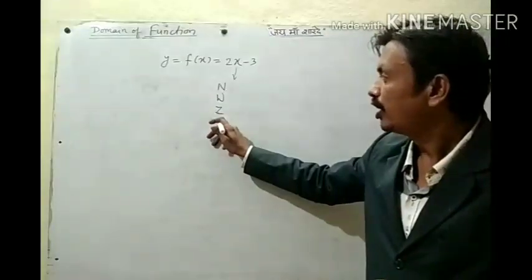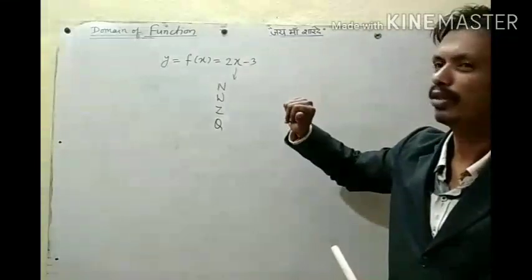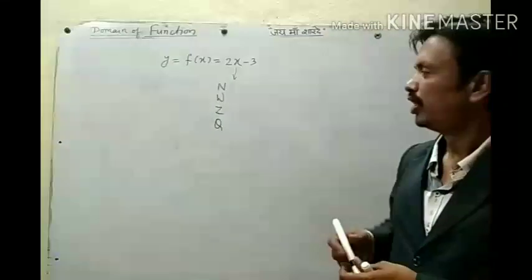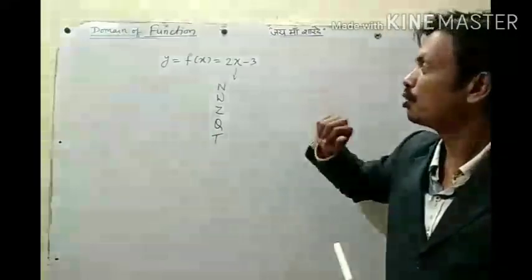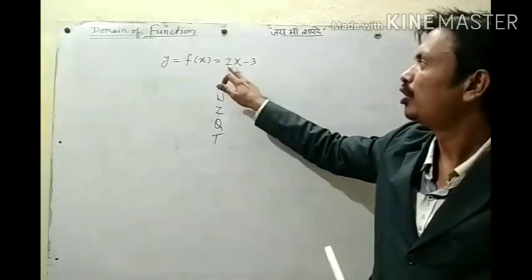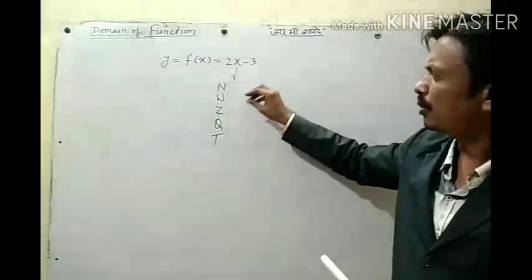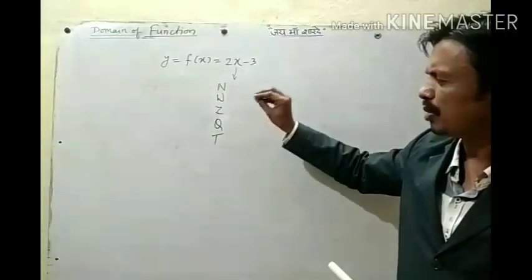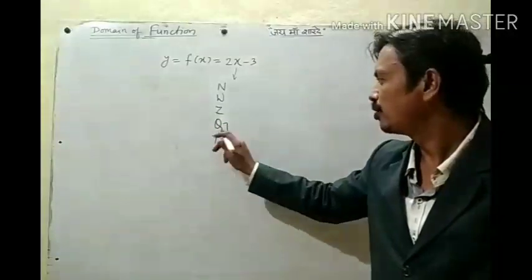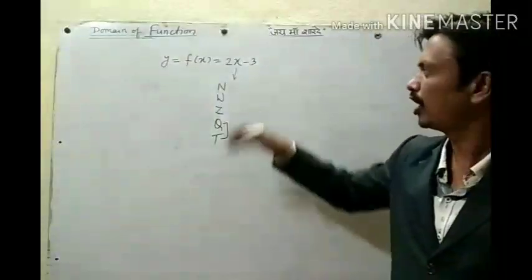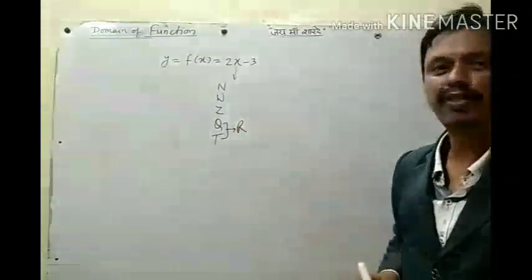If we take a rational number, if x is 5 by 2, then we will have some value y. If we take some irrational number, if x is root 2, then what is the value of y? 2 root 2 minus 3. Okay? It means for every natural number, whole number, integer, rational number or irrational number, we can find its value. So if we take both rational and irrational, and we can find the value of y for both, it means we can find it for real numbers.